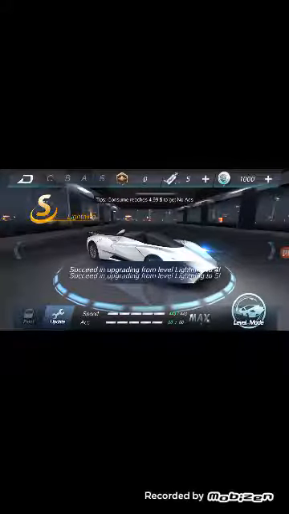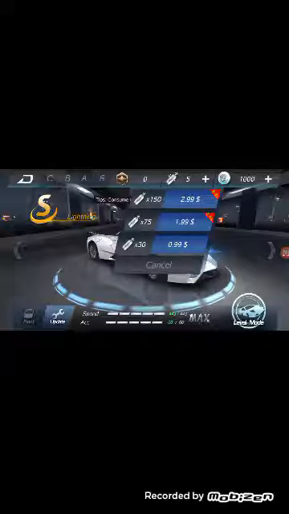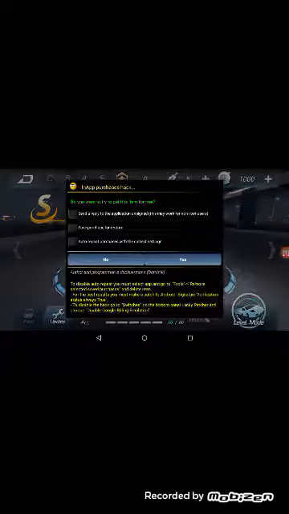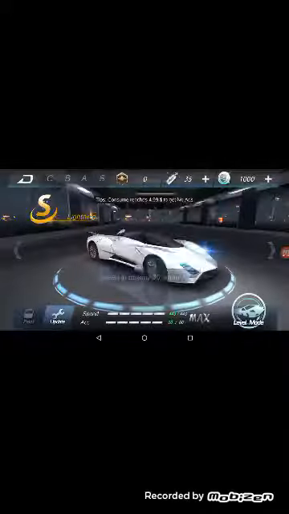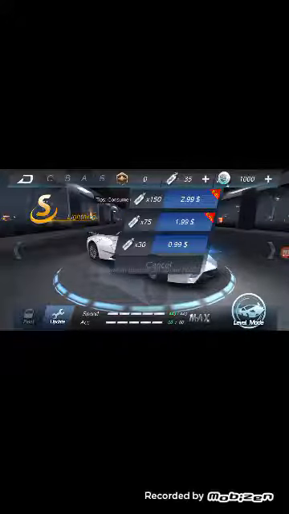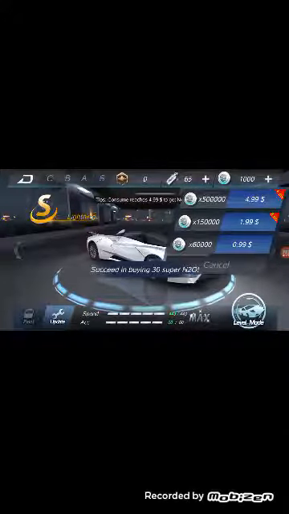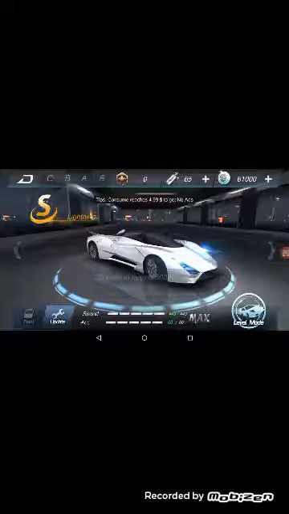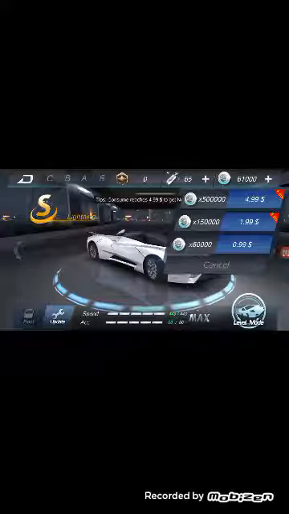So you can see, and you can buy your boosters. You can see, and I got it. And you can buy any coins also. You can see. Here you can see I can successfully buy it.